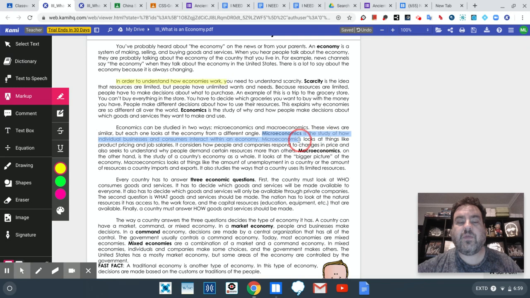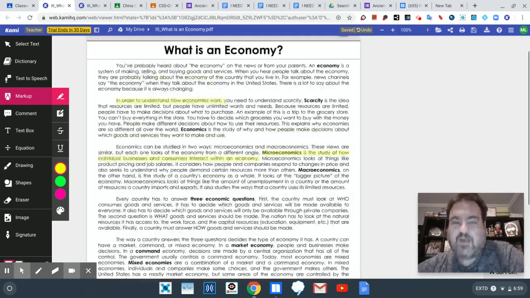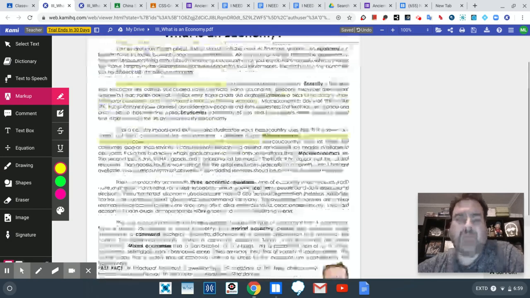Always when you're going through a reading like this and you see something in bold-faced words, I really suggest that you look at that and look at the definition, just like we did when we did our iCivics readings, when I gave you the highlighters and you would go through and highlight those words and the definitions. Get into the habit of doing that, because it'll help you pre-reading this document, and every document that you have.